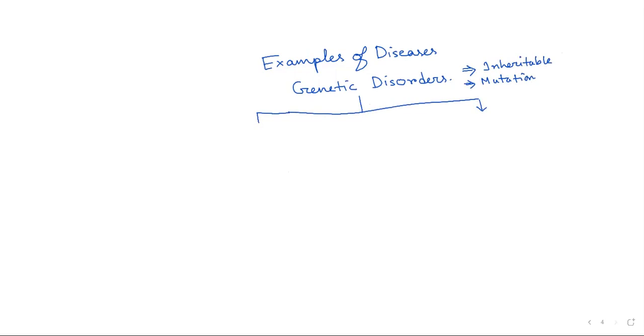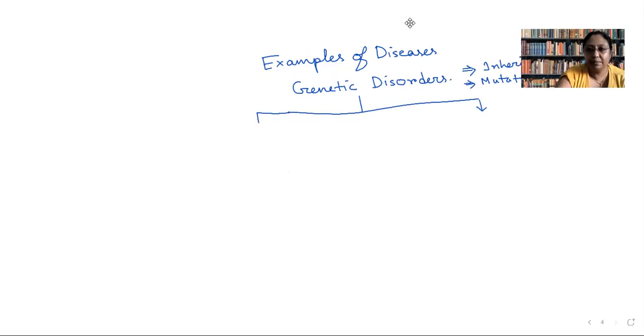And throughout the life, unless and until the defective gene of the person is repaired, disease cannot be cured.